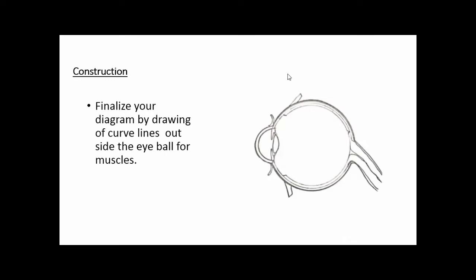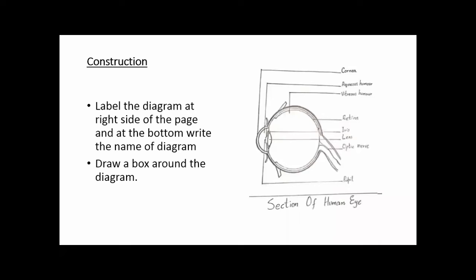Finalize your diagram by drawing curved lines outside the eyeball for muscles. Then you will make the muscles in the diagram. Then what will you do next, students? Yes, this is the time for labeling the diagram. And what is the correct way to label the diagram?